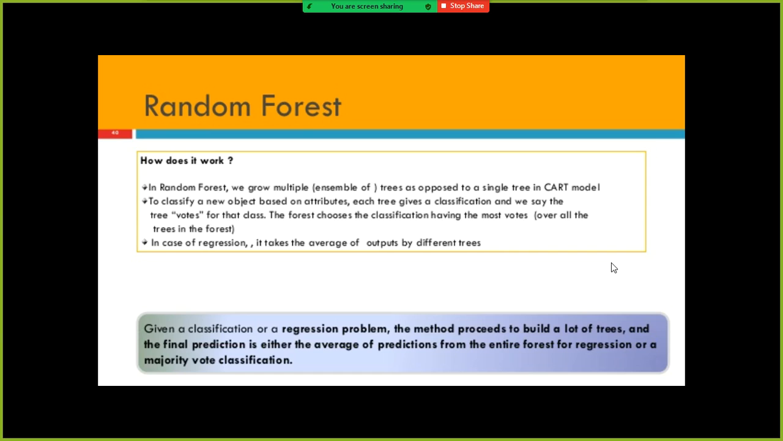Hope you understood. But here, all the 10 trees can be created in parallel, hence the training time is much faster. Another thing you need to remember about random forest is that it splits the training data set. It randomly samples the training data set with resampling.